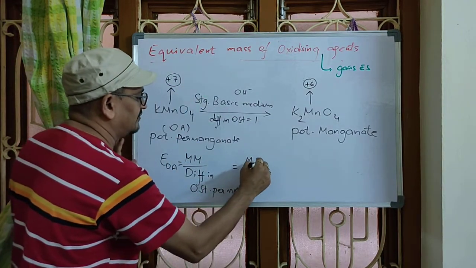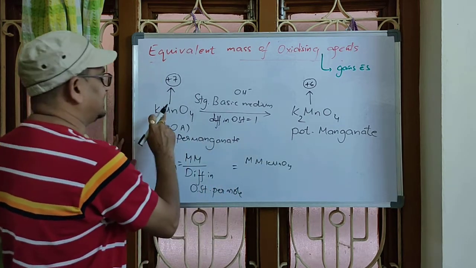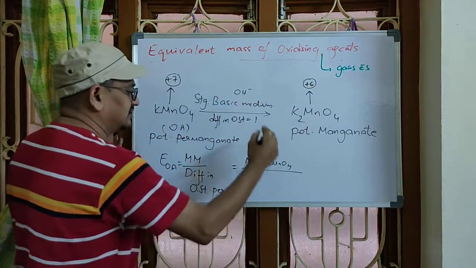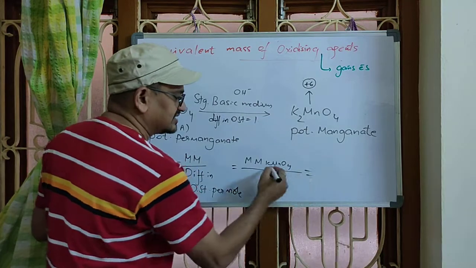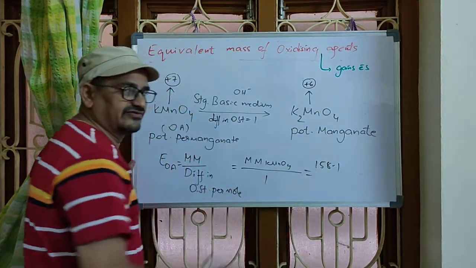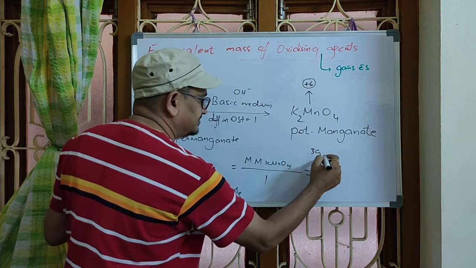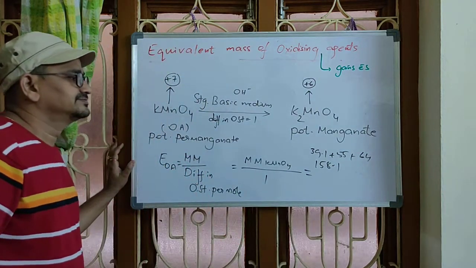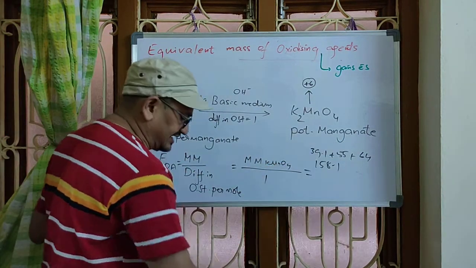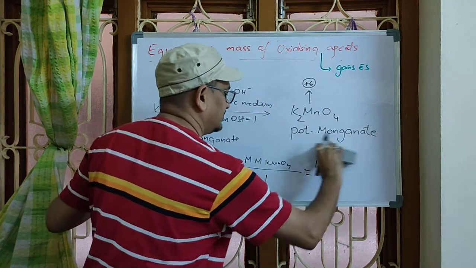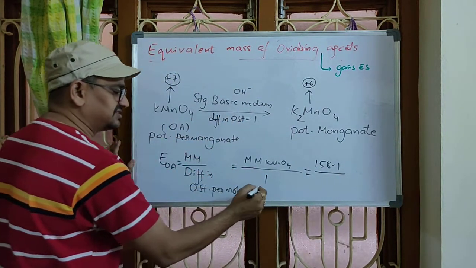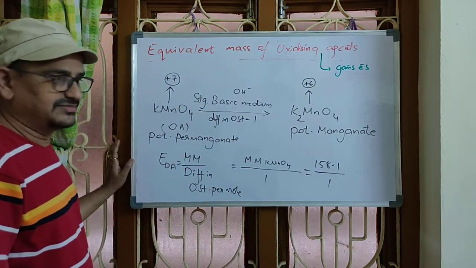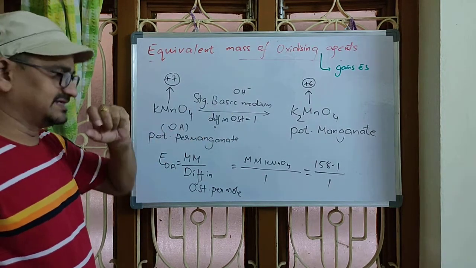So, the molar mass of potassium permanganate. We are finding the equivalent mass of potassium permanganate, the oxidizing agent. Molar mass of oxidizing agent over difference, which is 1. The molar mass of potassium permanganate is 158.1. You can find it out. Potassium is 39.1, manganese is 55, plus 16 fours, 64. You sum them up, and if you add these values, you will get 158.1. Over what is the difference in oxidation state, or number of electrons gained by the oxidizing agent? 1. This is in basic medium or strong basic medium.